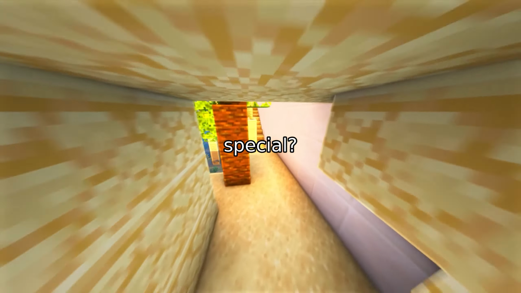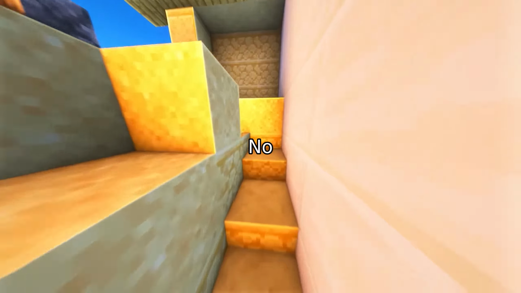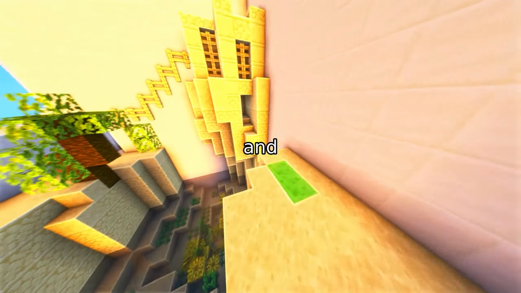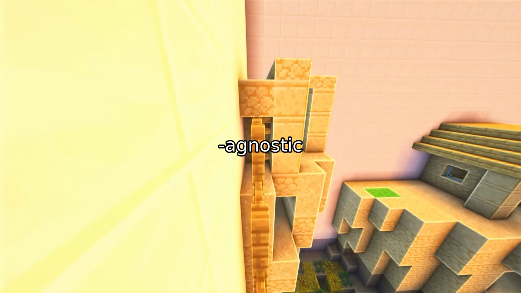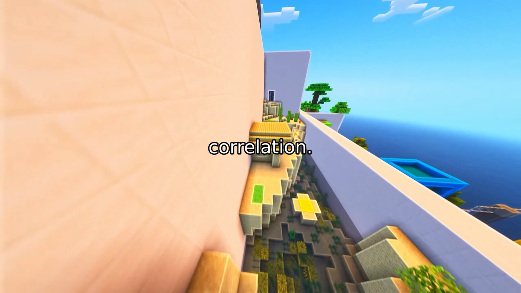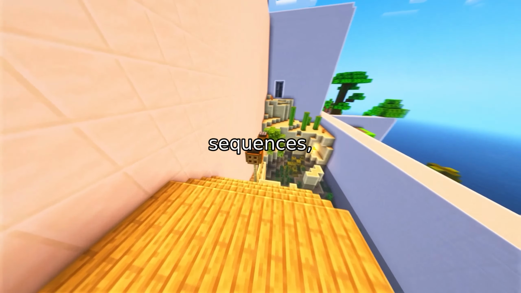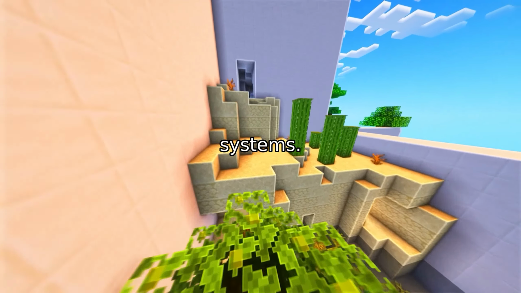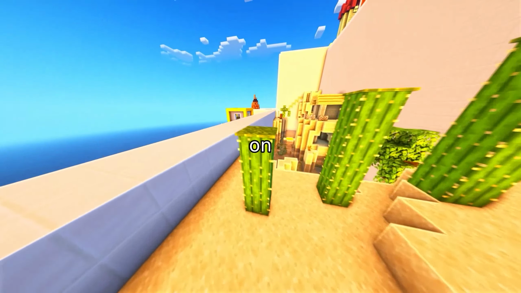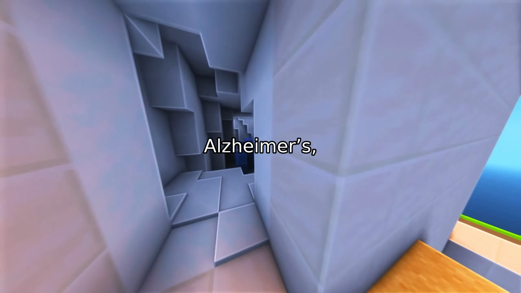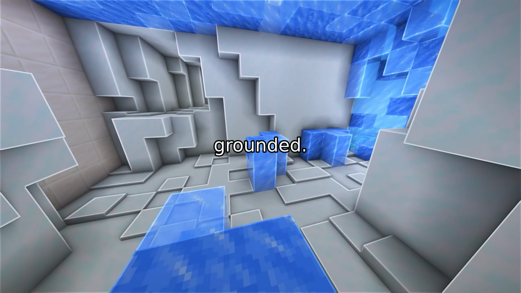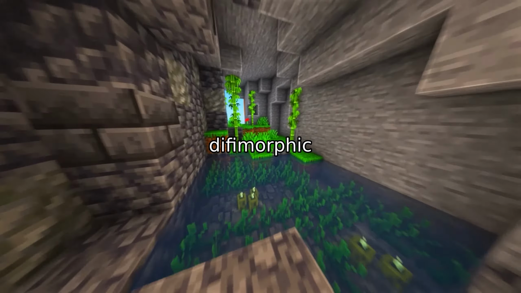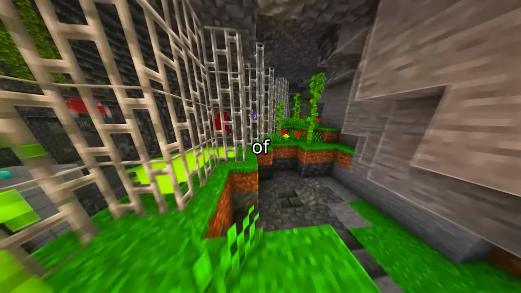So what makes this work special? First, it's instance-specific. No training required. You give it a pair of images, and it registers them. No need for a pre-trained model or large dataset. Second, it's modality-agnostic by design. It doesn't assume intensity correlation. It works on any pair of MRI sequences, or even across different imaging systems. Third, it's scalable. It performs well on both large deformations, like those in Alzheimer's, and small ones, like in healthy subjects. And fourth, it's theoretically grounded. By using neural ODEs within a PDE-constrained variational framework, we maintain the mathematical rigor of large deformation diffeomorphic metric mapping, while gaining the flexibility of deep learning.